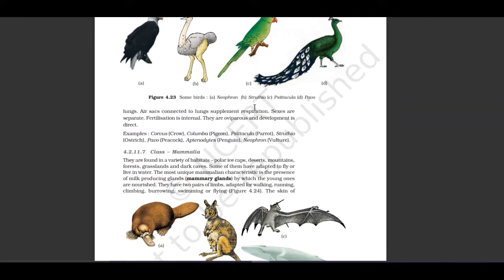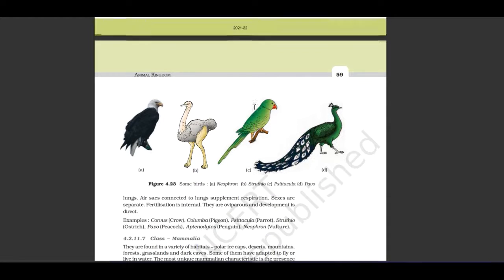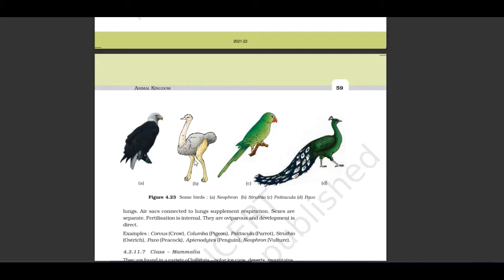Examples are Corvus, crow; Columba, pigeon; Psittacula, parrot; Struthio, ostrich; Pavo, peacock; Aptenodytes, penguin; Neophron, vulture. Let us see some pictures. First is Neophron, second Struthio, third Psittacula, and fourth is Pavo.